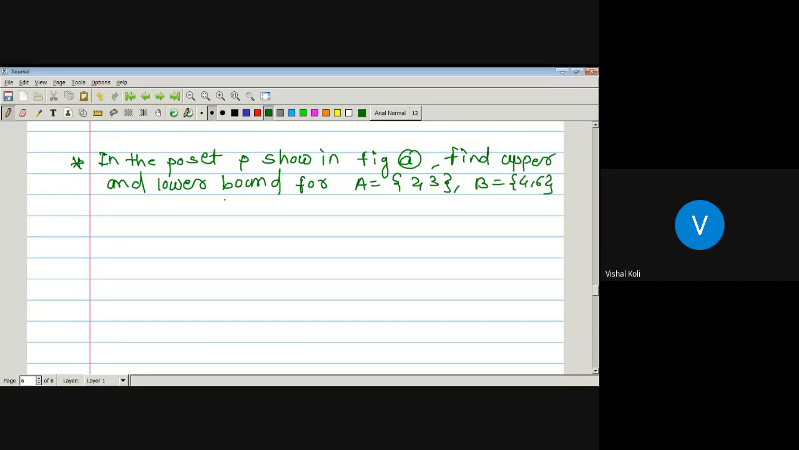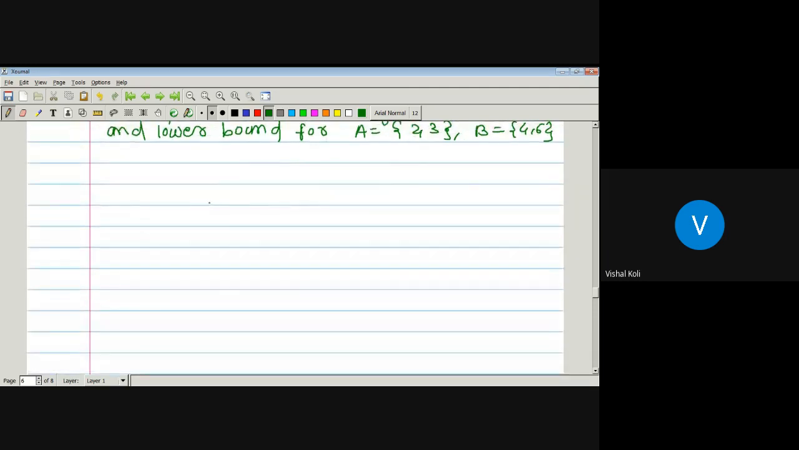Here we have to find out the upper and lower bounds by examining our Hasse diagram, that is here 1, 2, 3, 6. This is 2, 3, and 6. These 2 and 3 are comparable. 3 is comparable with 6. 6 is again comparable with 1. Here somewhere is element 5. Here there is an element which is 4.